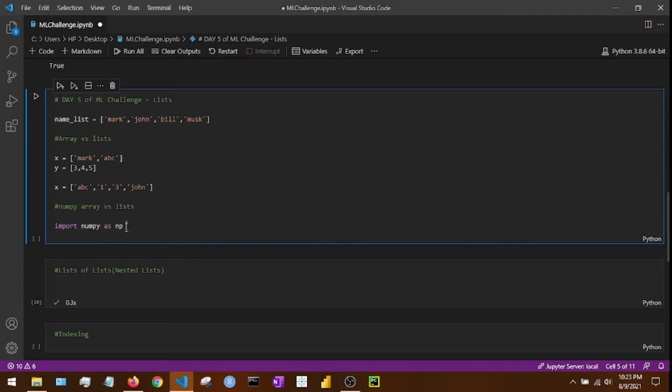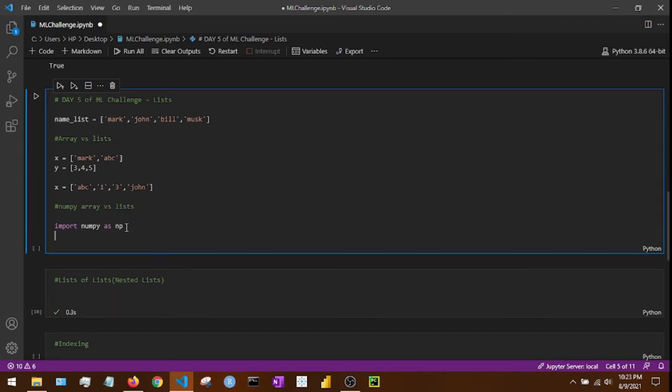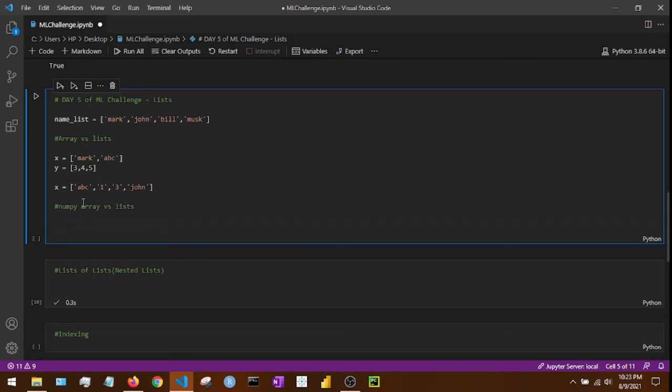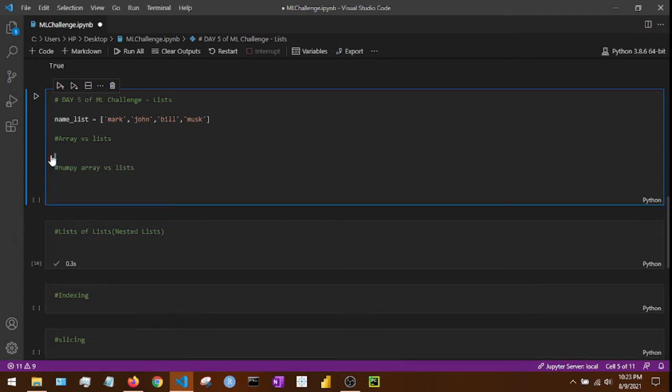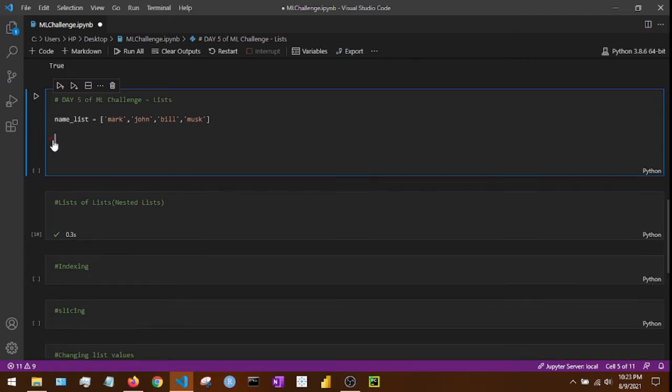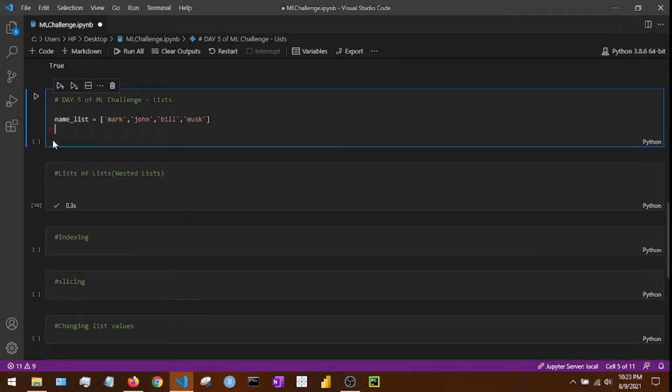So in NumPy we have to import a library, whereas lists are a core part of Python. If we need to declare a list, it's very simple, as I have declared it here: name list equals Mark, John, Bill and Musk. It's a really simple and straightforward process.